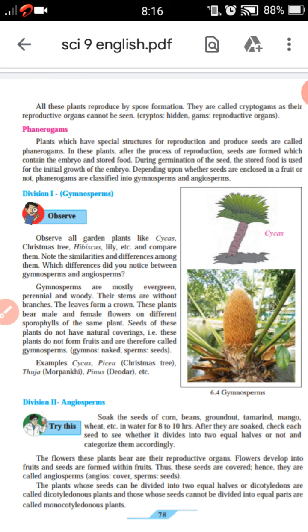Depending upon whether the seeds are enclosed in a fruit or not, phanerogams are classified into two groups, that is gymnosperm and angiosperm. In this, first we will learn about the first division, gymnosperm.